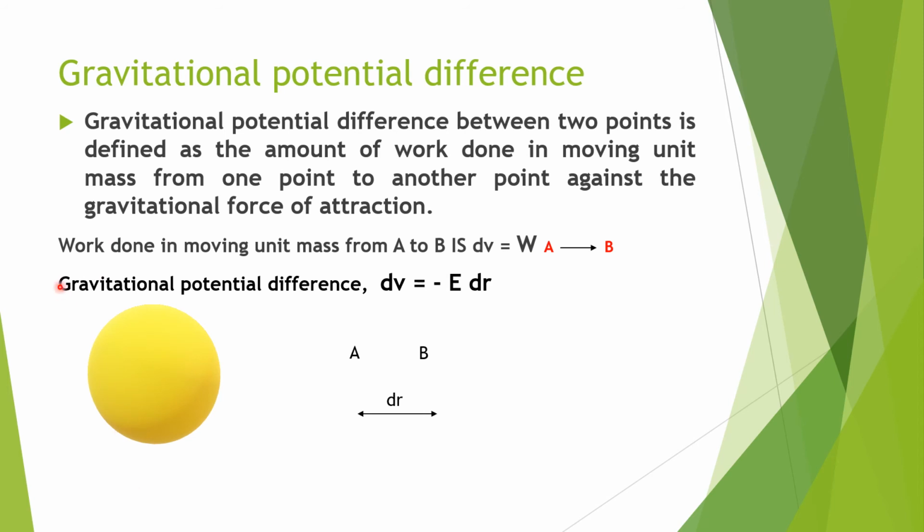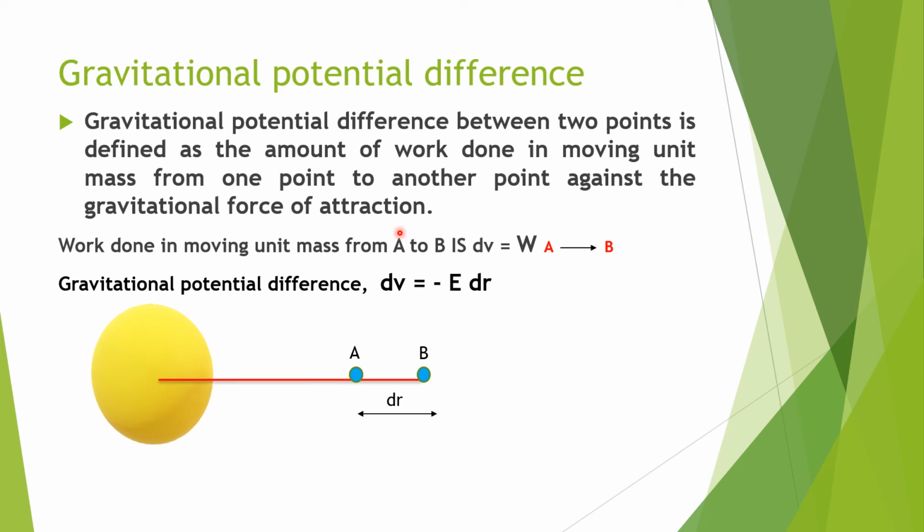Now we are going to see about gravitational potential difference. A gravitational potential difference between 2 points is defined as the amount of work done in moving unit mass from one point to another point against the gravitational force of attraction. So we are considering 2 points A and B separated by a distance dr. Here it is shown.